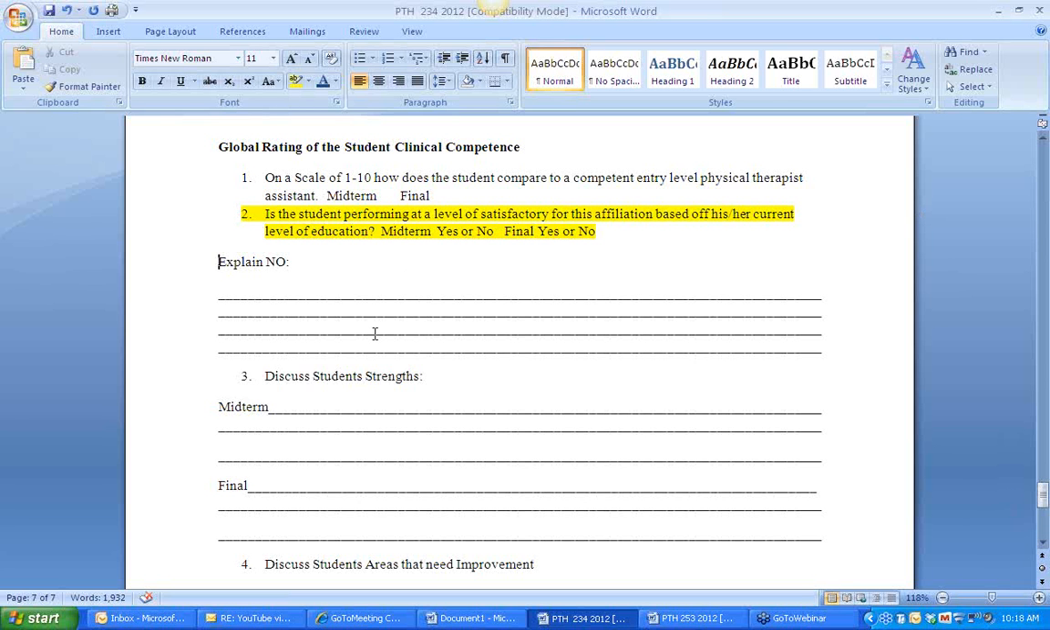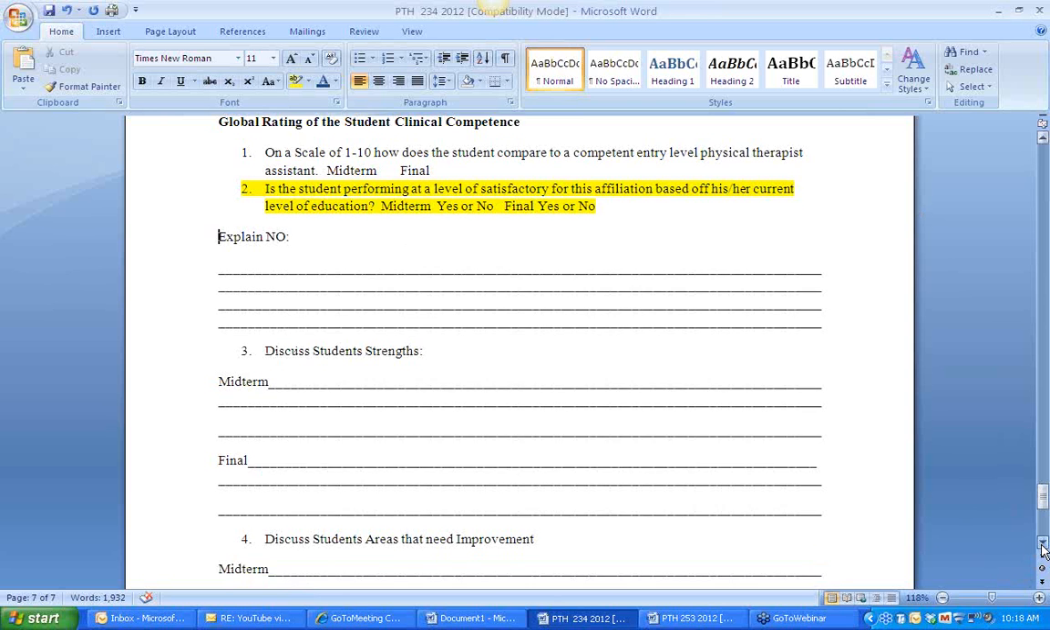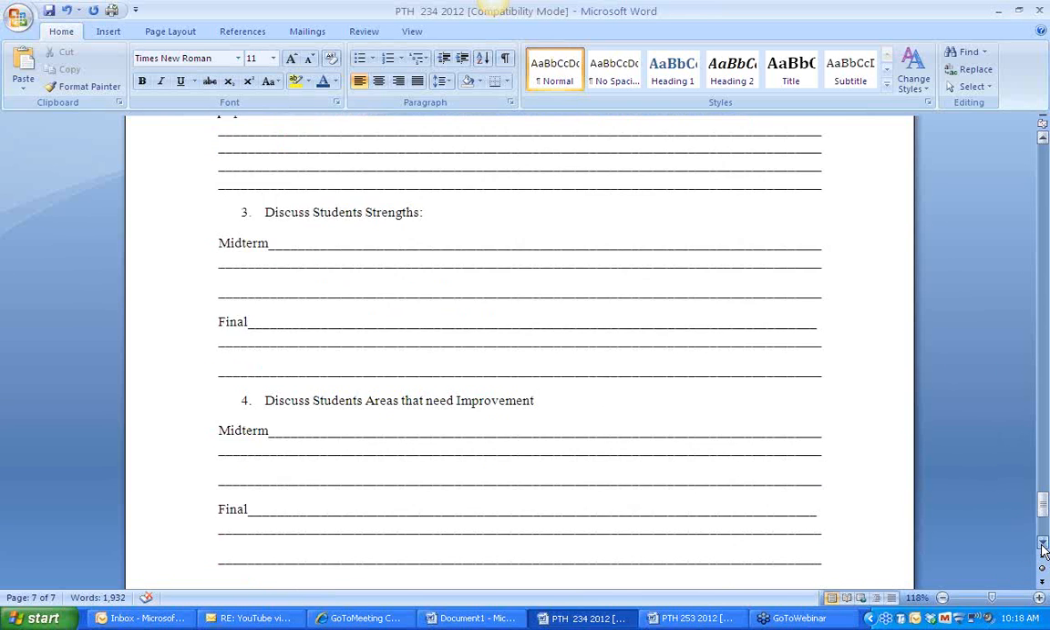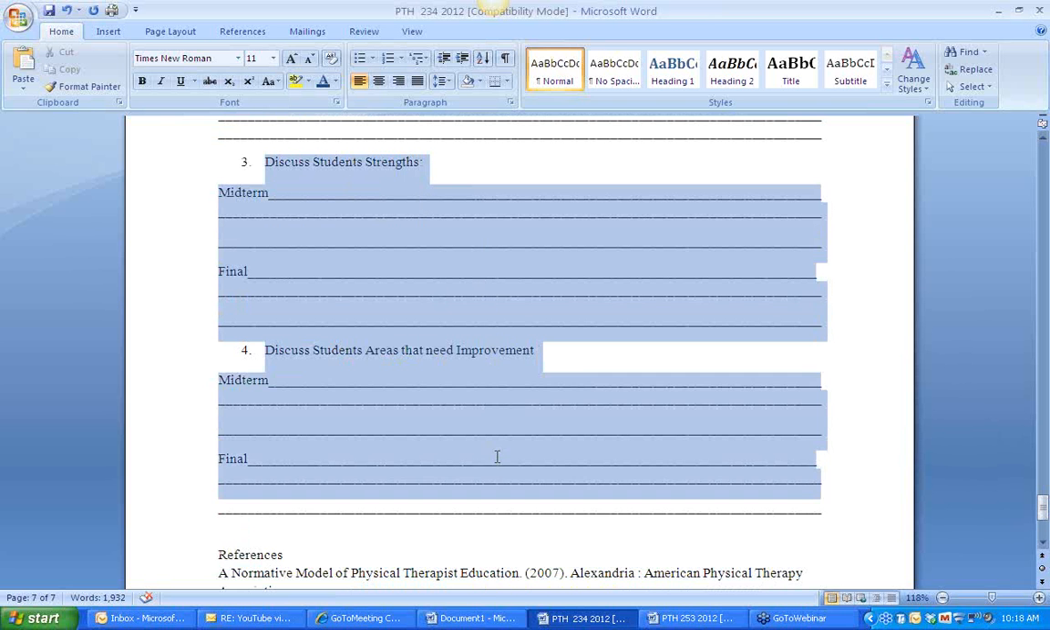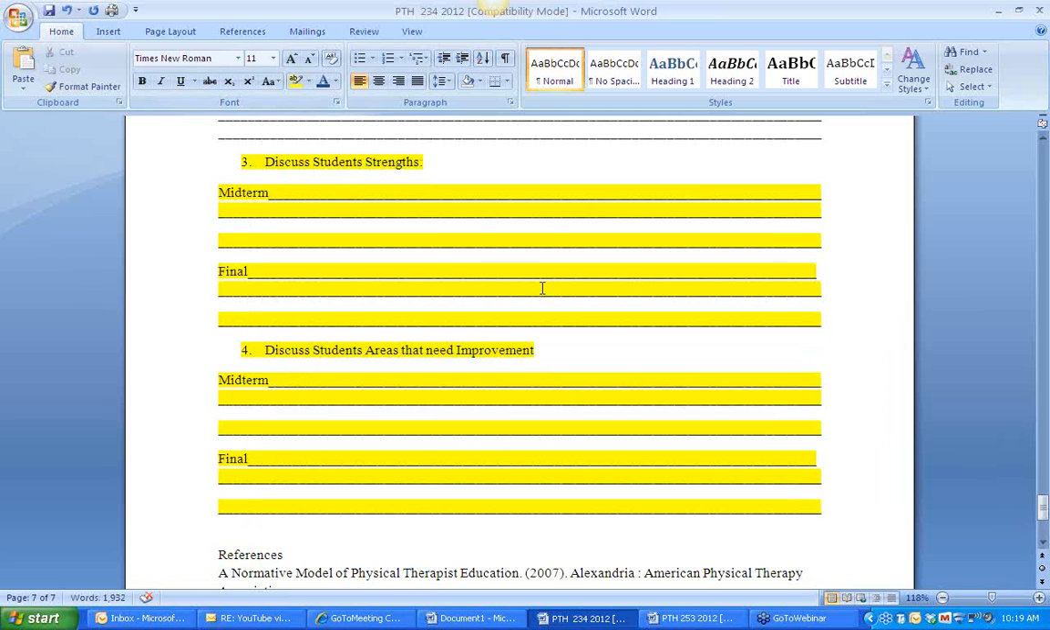Overall, it discusses the student's strengths, and the last one discusses the areas that need to be improved upon. It gives them feedback for the future, for their next affiliation, about what they need to do. Knowing their areas of strength also helps them from a goal perspective, of what area they may be leaning toward as a clinician.